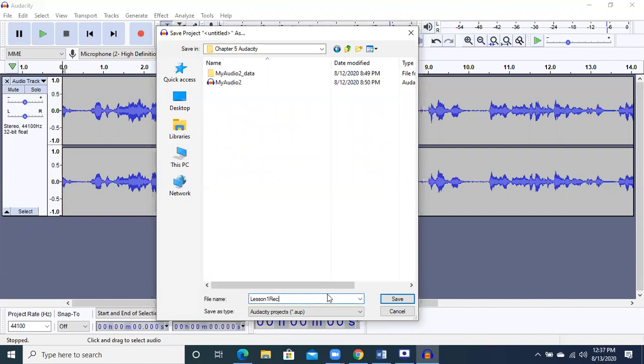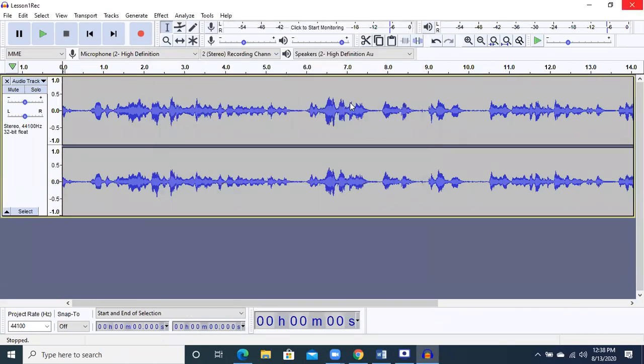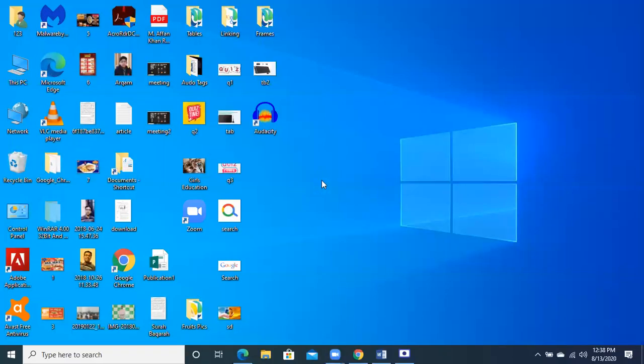ठीक है, it is not necessary that it will be opened in all the audio players. Why? Because it is not an MP3 file. It is an Audacity file which can be opened in Audacity. Acha. If you want to open it in another player that is using MP3, then you will have to convert it. अच्छा, अभी मैं click करता हूँ, it will be saved. Save हो गया. Now I close this Audacity. I have saved and I have closed the Audacity.